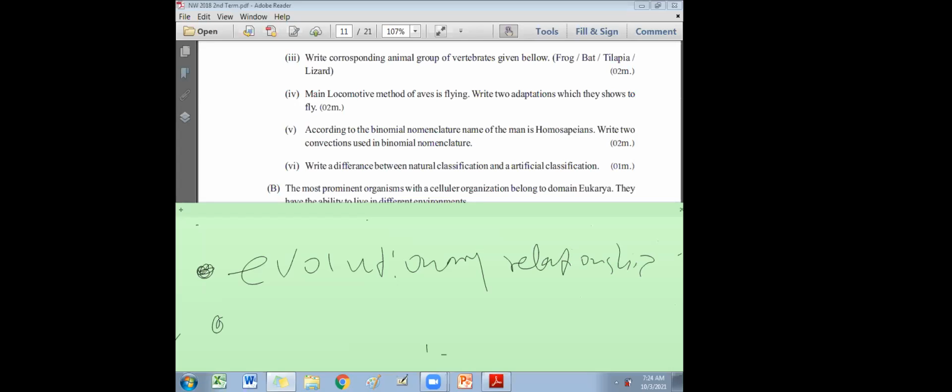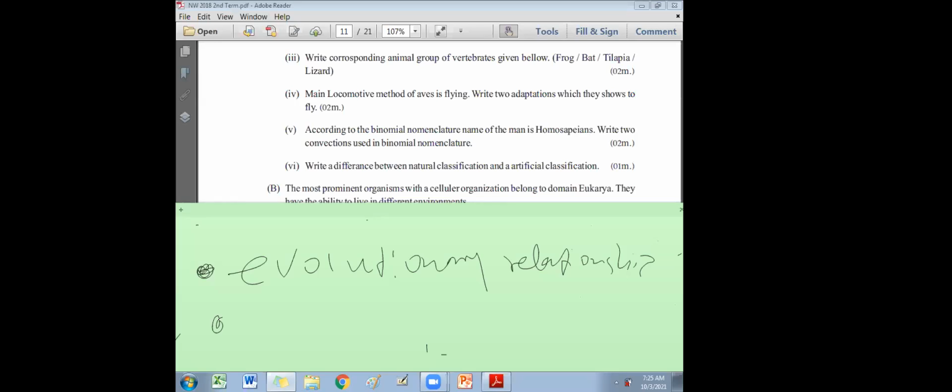In Sinhala we call it parinamika bandhuta. Example: chimpanzee, gibbon, orangutan are more close to humans than the other animals. Or the bat is evolutionarily closer to the mammals than the birds. Or the dolphin and sea lion are closer to humans than the other fish in the sea. That is called evolutionary relationships.